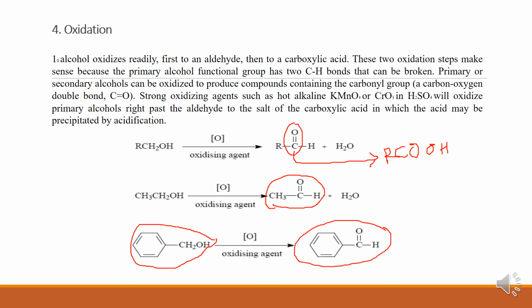CH2OH is replaced by CHO group. This is a carbonyl containing organic molecule. Alcohol oxidized to produce a compound containing a carbonyl group is called oxidation. Oxidation means addition of oxygen or the removal of hydrogen. In both senses it is called oxidation.